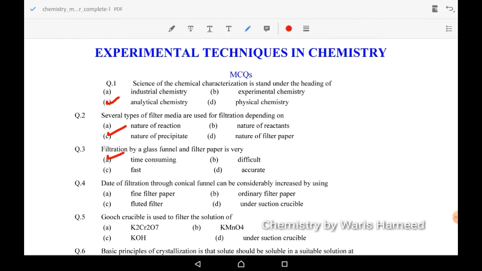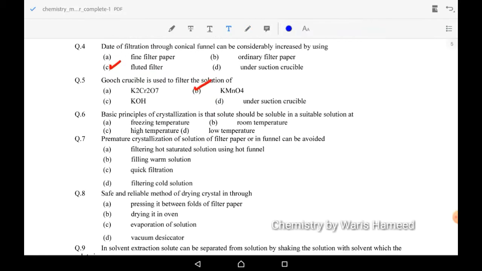Next MCQ: the rate of filtration through a conical funnel can be considerably increased by using a fluted filter. When we use a fluted filter, we can increase the rate of filtration. Next, a gooch crucible is used to filter the solution of KMnO4. Those solutions which harm filter paper can be filtered by using a gooch crucible.